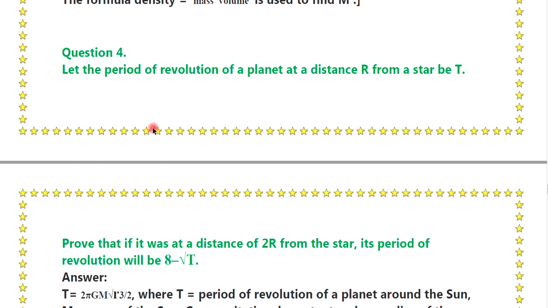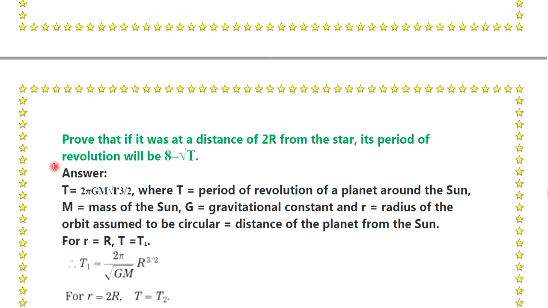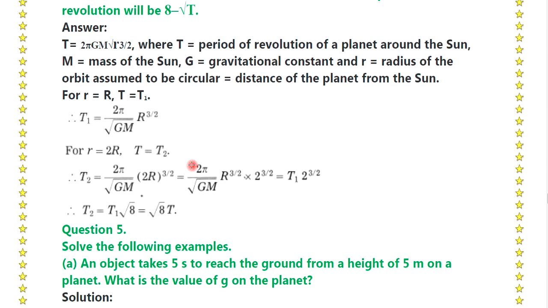Question number 4. Let the period of revolution of the planet at the distance r from the star be capital T. Prove that if it was at the distance of twice r from the star, its period of revolution will be root 8 T. Answer: